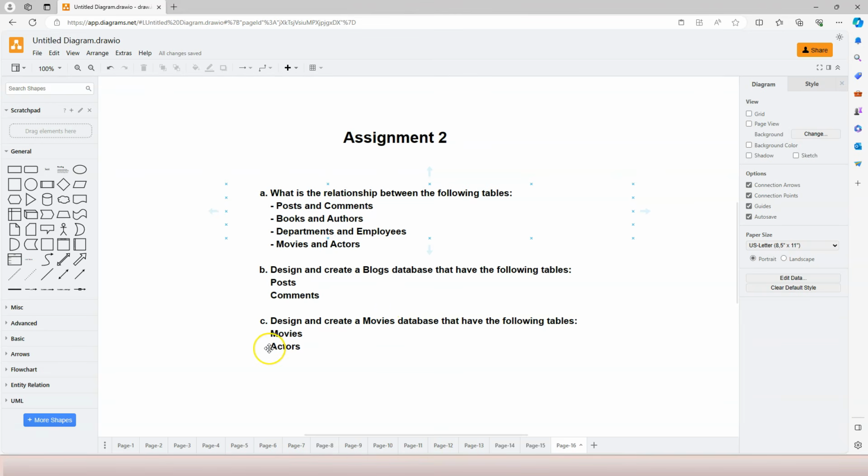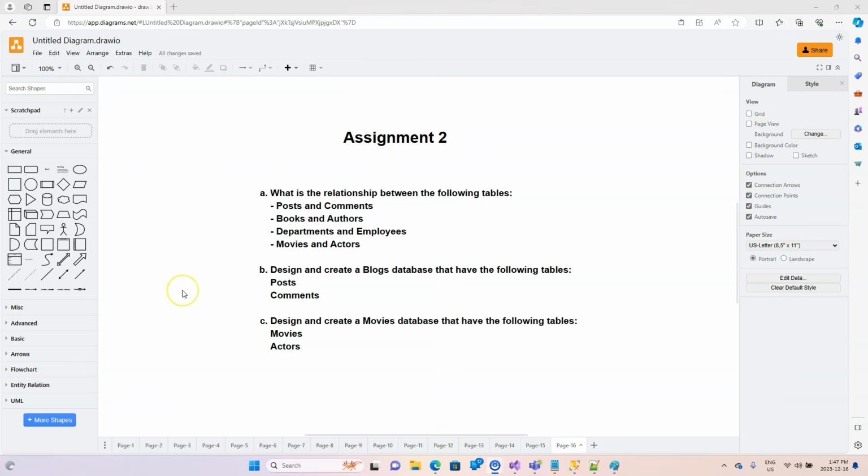Another thing you need to pay attention to, if any of these tables have a many-to-many relationship, that means you will need to add a relational table in the middle of the two tables. I did not write those relationship tables for you. You will need to do that mapping for yourself. Okay, try to work on the assignment yourself, and in the next video, I will provide my answer.